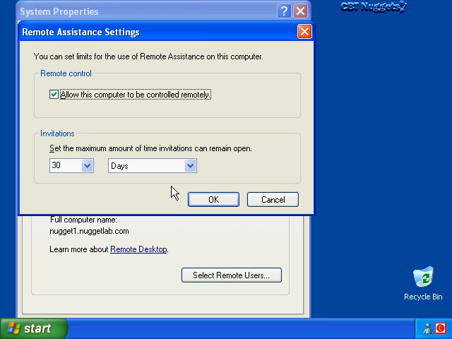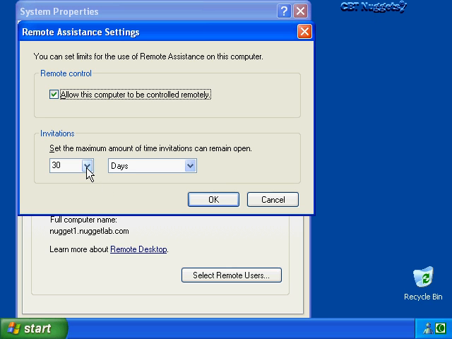Also, the default amount of time that new invitations are good for is based on the value that we see right here. For example, if we were to use this 30-day value, that would mean that any person that receives an invitation based on this value would be able to use the same invitation to connect to the remote computer for the next 30 days. So that might be a little too liberal here.